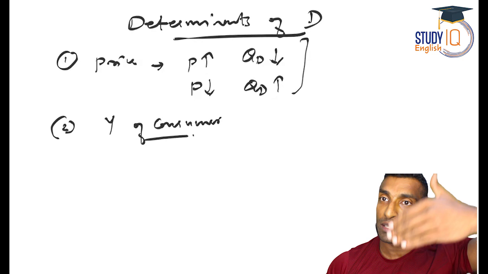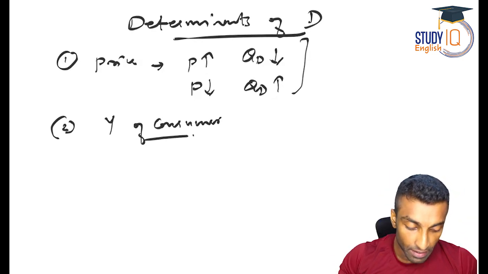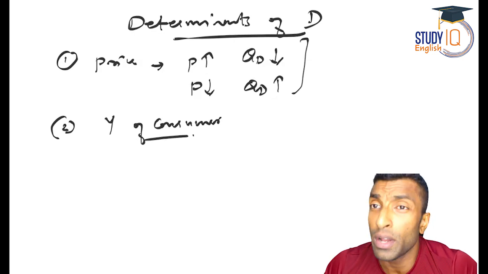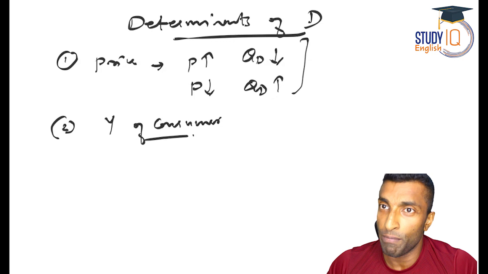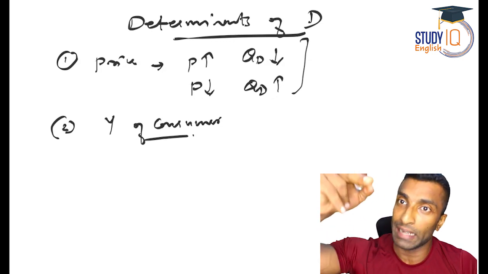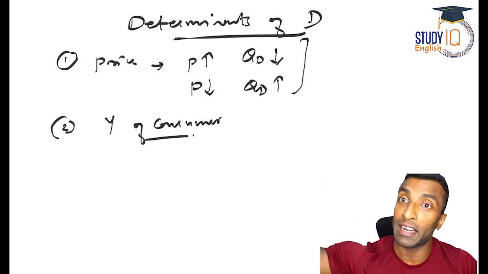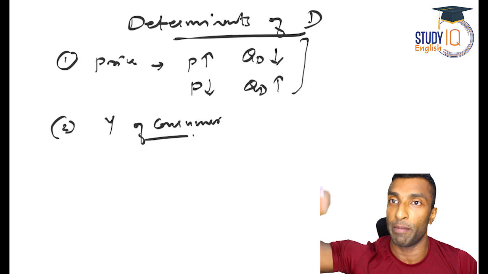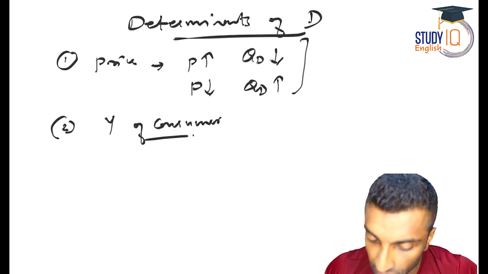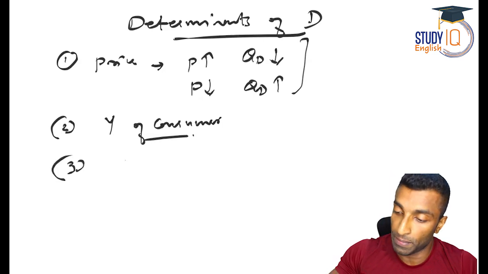So if the income is increasing, the demand will increase. If the income is decreasing, demand will decrease. So income also has a very important relation with demand, and it is a direct relation. Price and demand have an inverse relation. Here it is directly proportional. Income increases, demand increases. Income decreases, demand decreases.